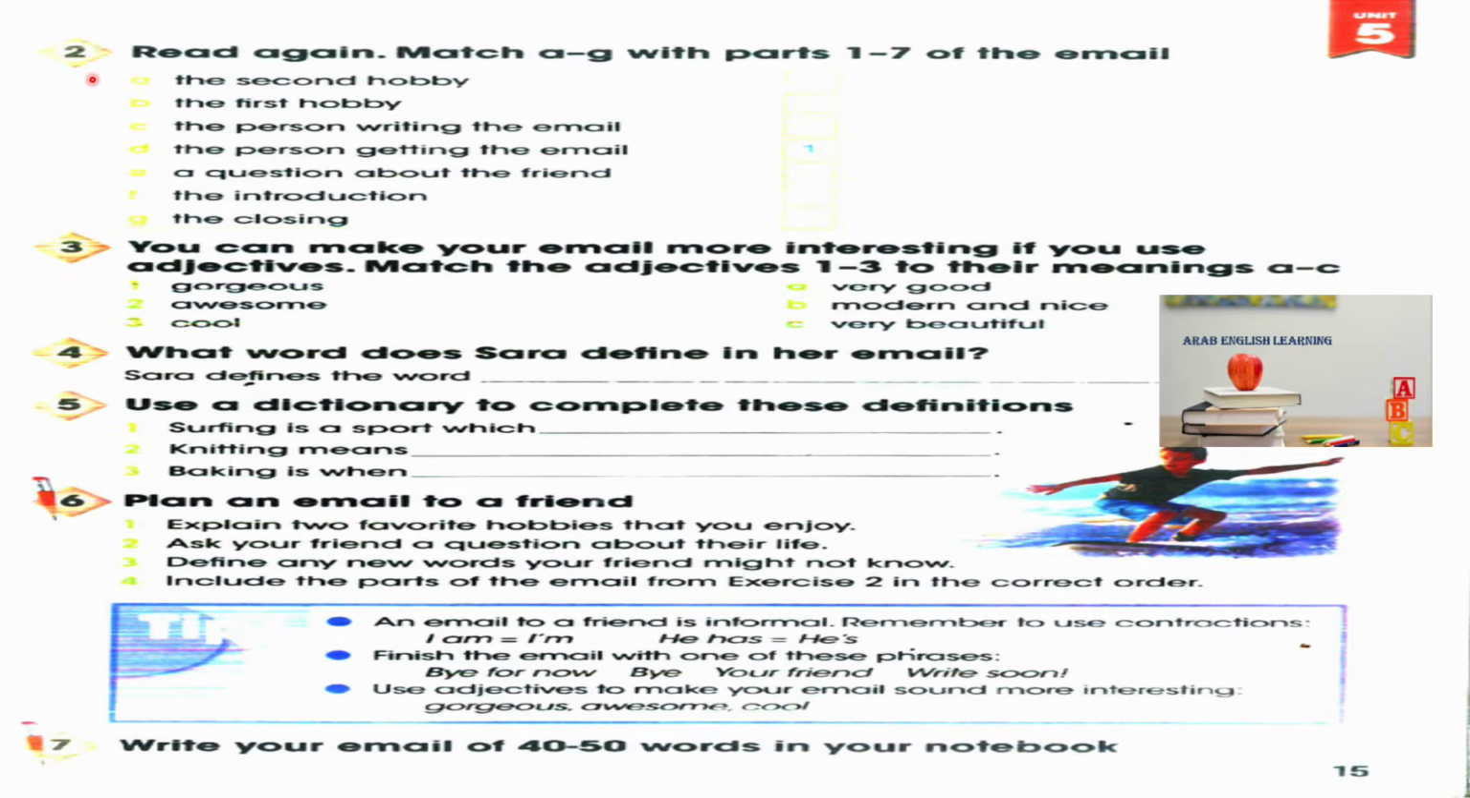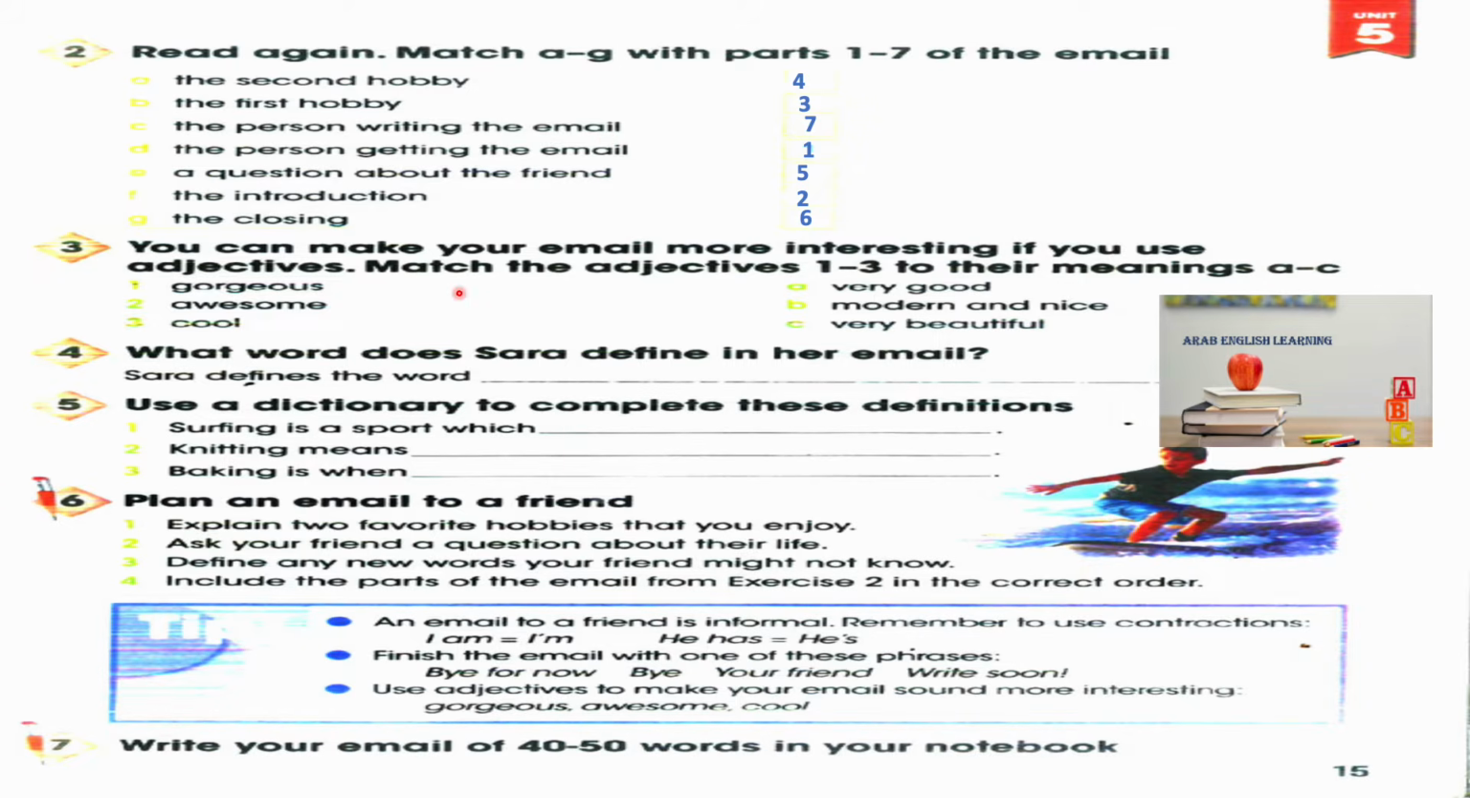Page 15, Exercise 2. Read again. Match A to G, these sentences, with the parts 1 to 7 of the email on page 14. So number 1 is done by the book, the person getting the email, Charlotte. 2 is the introduction. 3, the first hobby. 4, the second hobby. 5, a question about the friend. 6, the closing. And 7, the person writing the email, Sarah.